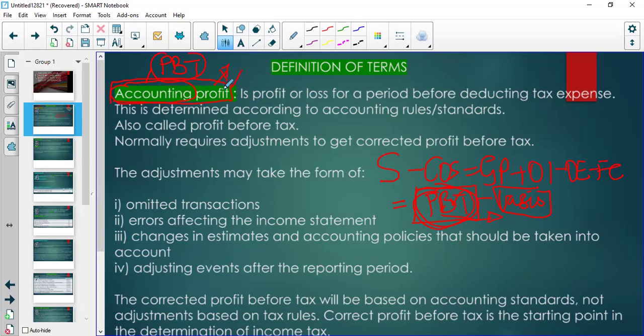So we have accounting profit. That is what we call accounting profit. It is determined according to accounting rules or accounting standards. And normally, this accounting profit, now this is from an examination perspective, your profit before tax will normally require adjustments so that you can get the corrected profit before tax. Now, I want you to follow this very carefully, because a lot of students lose marks.